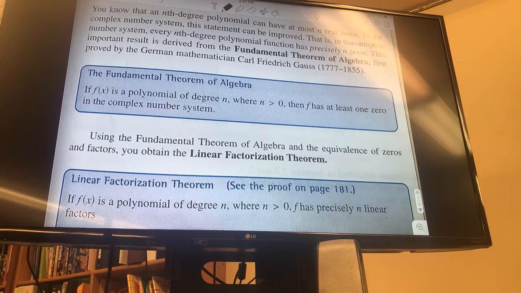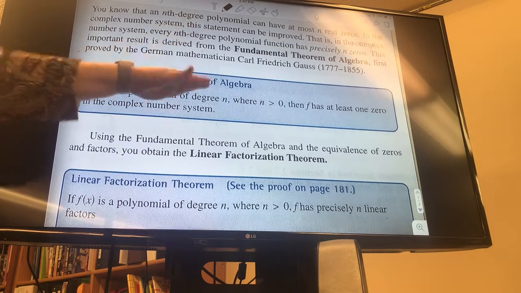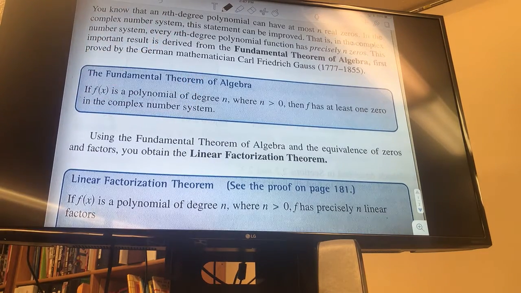Yeah, but he actually came up with this one. He actually proved it. We know in mathematics we can't do anything if it just looks like it. We have to have a formal proof. It has to be proven. So this is a theorem, so what does that tell me? Theorem, back in geometry. It's been proven. If a polynomial is of degree n, where n is greater than 0, then it has at least 1 zero in the complex number system. So this tells us that every polynomial can be solved. Every single polynomial on the planet has at least one solution.